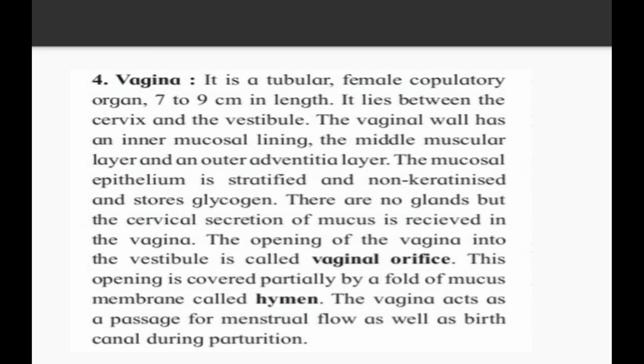The opening of the vagina into the vestibule is called the vaginal orifice. So there are two openings. Those two openings combined are said to be the vaginal orifice. This opening is covered partially by a fold of mucous membrane called the hymen. The vagina acts as a passage for menstrual flow as well as a birth canal during parturition.